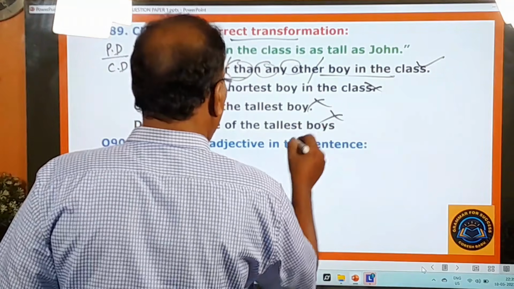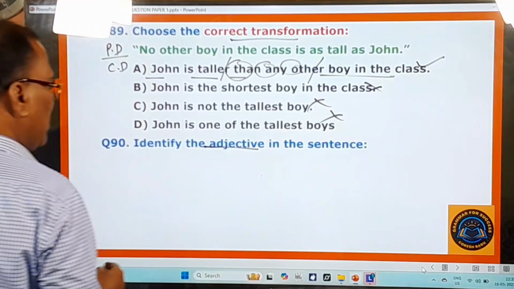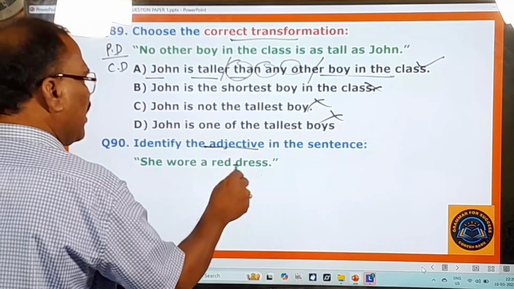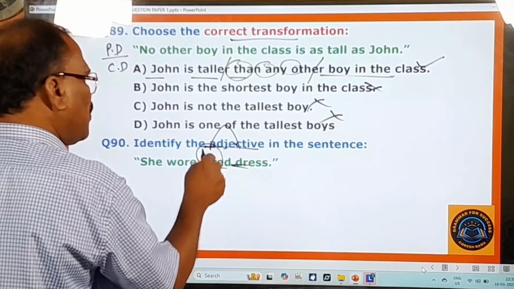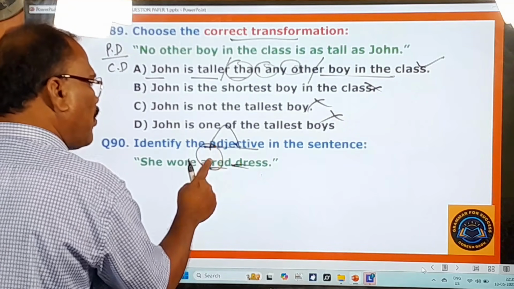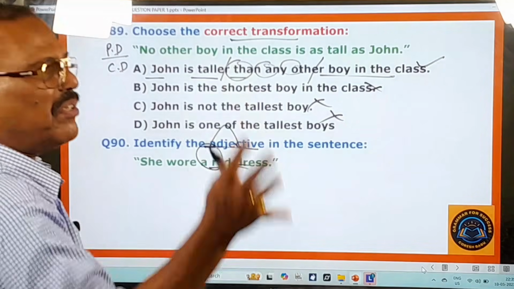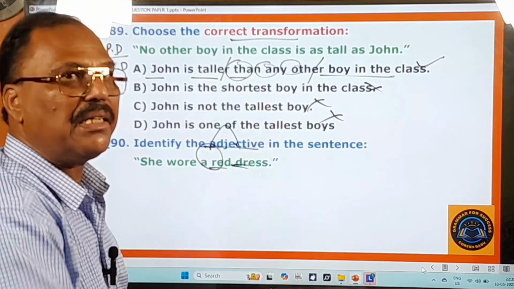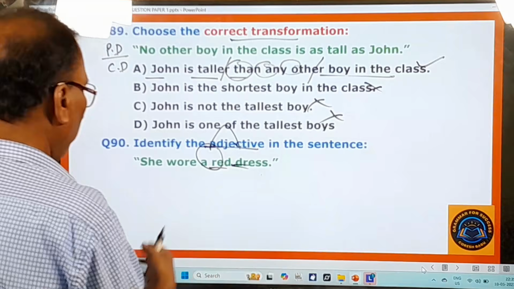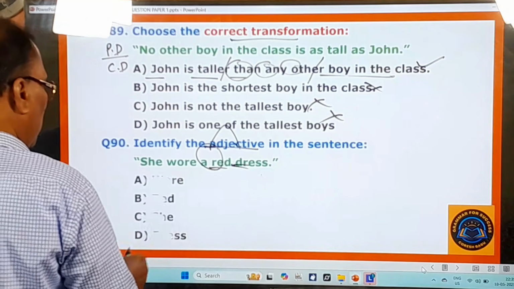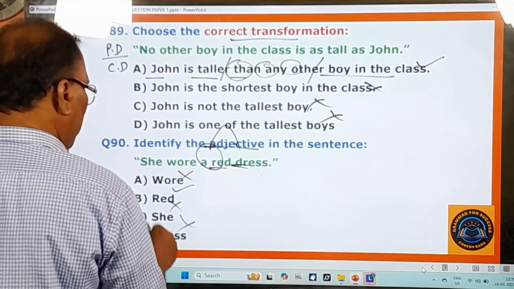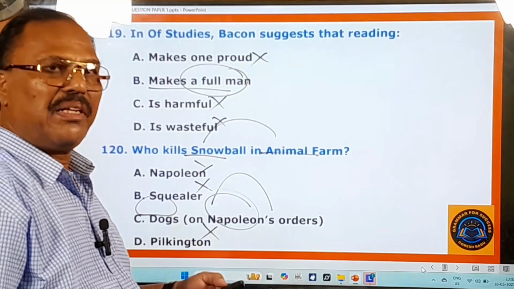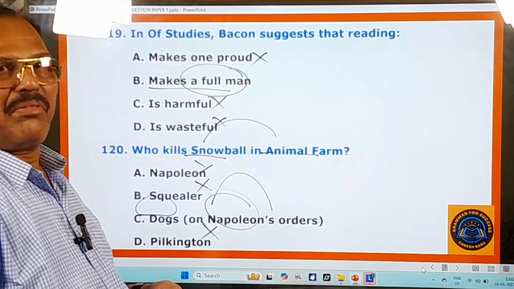These are all wrong. Now identify the adjective in the sentence. What is the adjective used in the given sentence? "She wore a red dress." What kind of dress? Red dress. So what is this doing? It is describing the dress, and therefore it's an adjective. All descriptive words, all describing words are called adjectives. వర్ణించేటి మాటలన్నిటిని adjectives అంటాము. You know that very well. So here red is an adjective. Okay, right. So with this, the first part of the questions given in the model question paper is over.